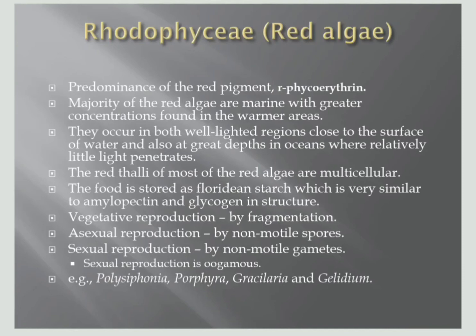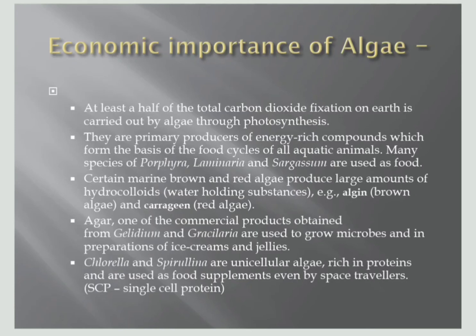Vegetative reproduction is by fragmentation, and here asexual reproduction is by non-motile spores, and sexual reproduction by non-motile gametes. Without flagella, they can't move. Sexual reproduction is oogamous. In oogamy, the male is usually motile and the smaller one, but here it is non-motile but small, and the female is always the largest one, and of course non-motile. Examples here are Polysiphonia, Porphyra, Gracilaria, and Gelidium. Coming to the cell wall, they have an outer gelatinous layer made up of agar. This is the important thing.